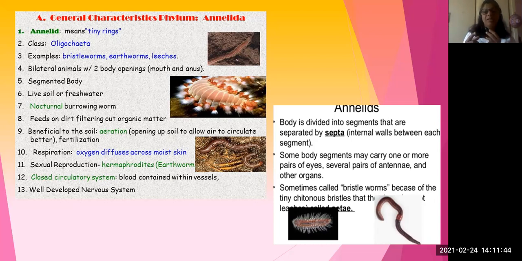And the digestive enzymes present in the digestive tract are also mixed with soil. So the waste materials coming out of the earthworms especially, they are important for what purpose? For growth of the plant. They act as a manure.